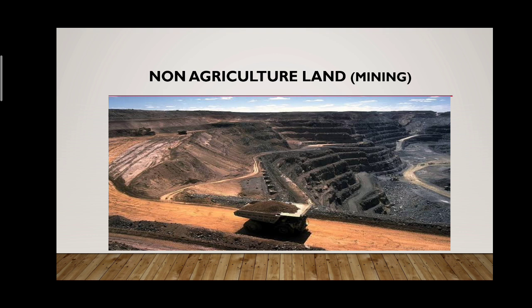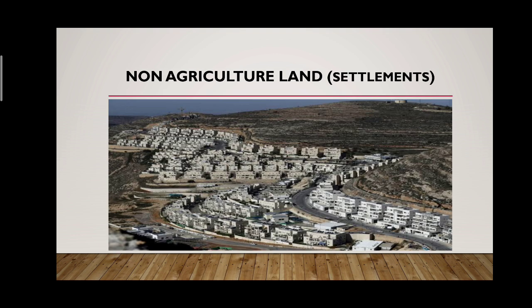Non-agricultural land, the land which is not used for agriculture, such as mining and settlements. This is the land which is used for mining. I have given you the picture of mining here. Again, non-agricultural land, you see settlements here. It means human settlements are there.